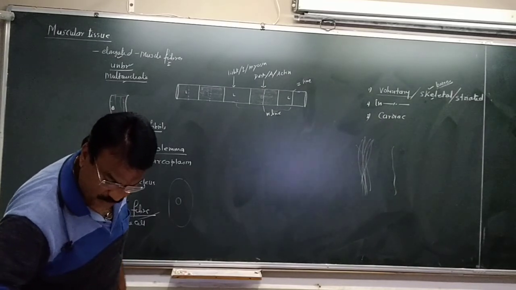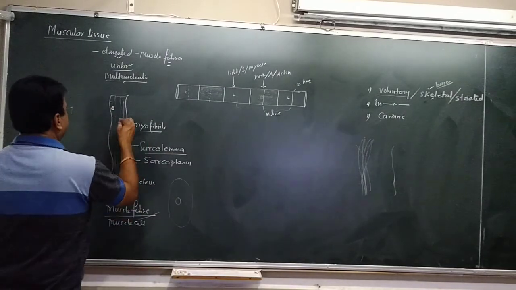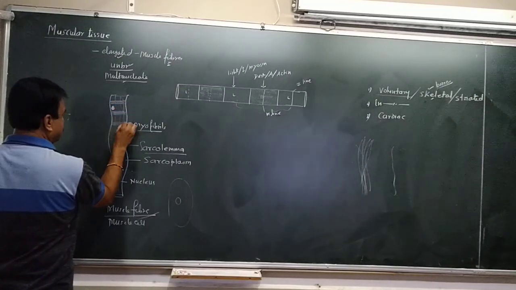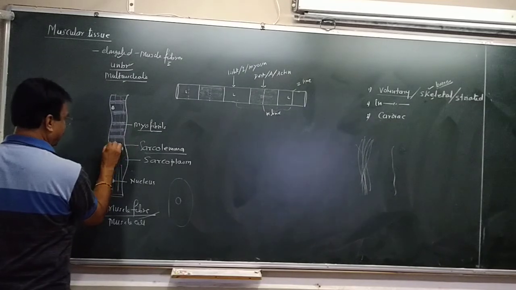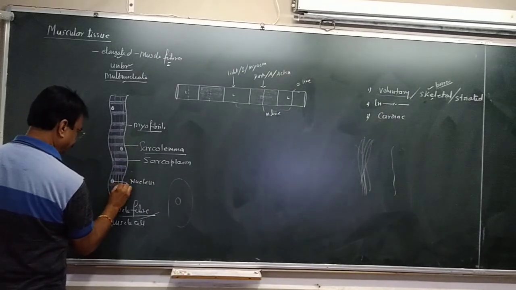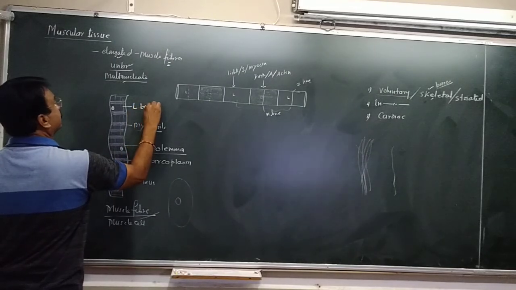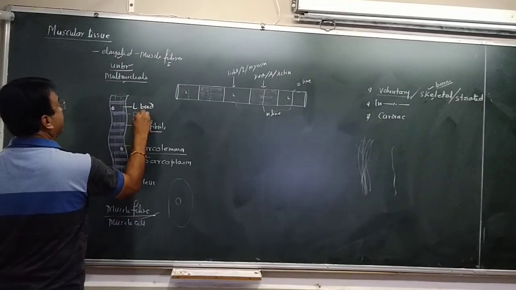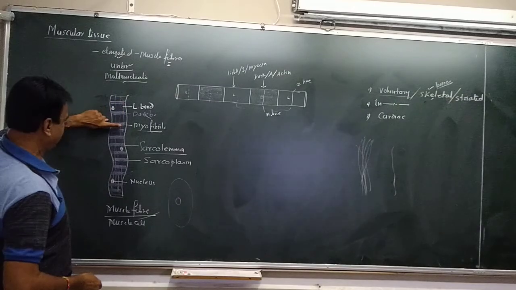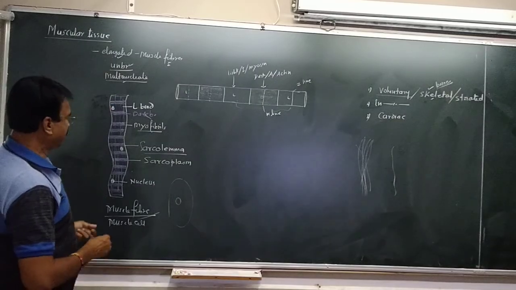It shows bands or striations, and there are two types of bands: dark bands and light bands. Alternate bands, strips, striations are there. That's why we call it a striated muscle.